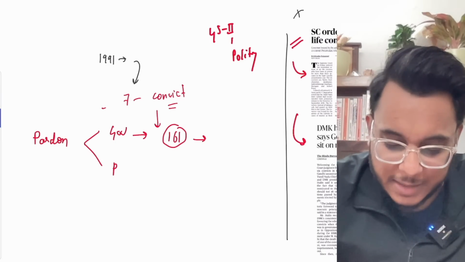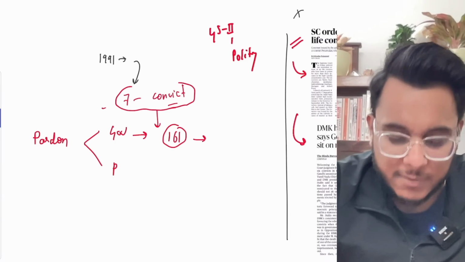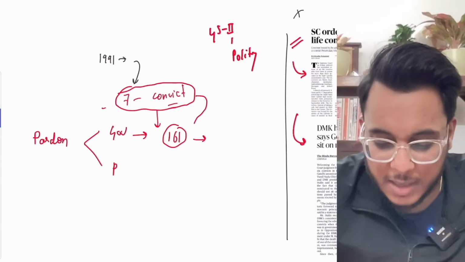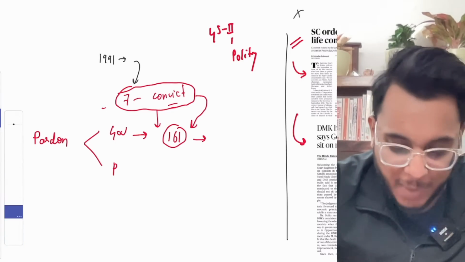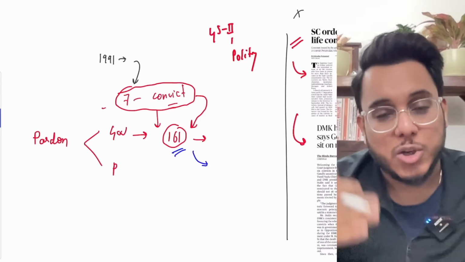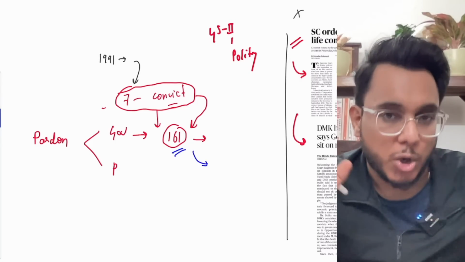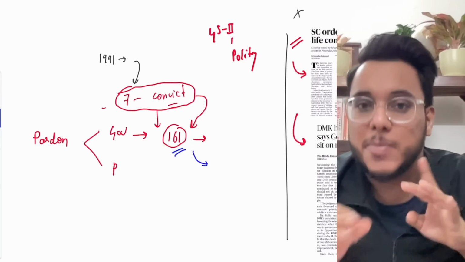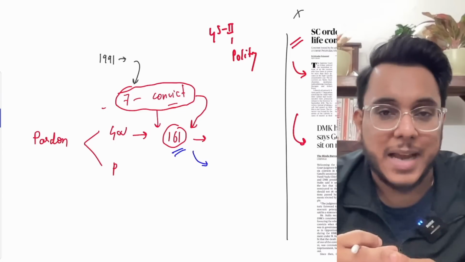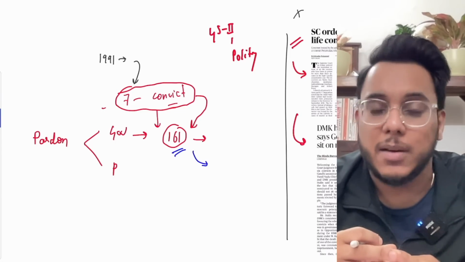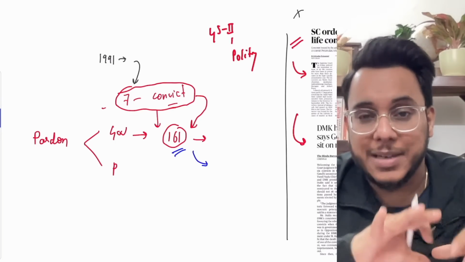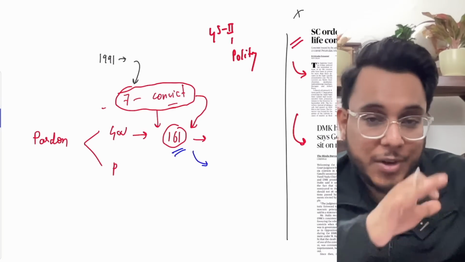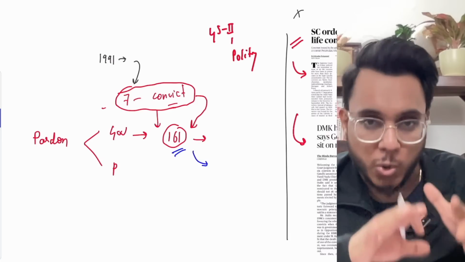So what happened, these seven convicts applied to the governor for pardon. They asked the governor to use the powers under Article 161 and pardon them because they have already spent a lot of time in jail, number one. Number two, they said that though the assassination was carried out, the role of these people also has to be considered, to what degree they were related to that case.